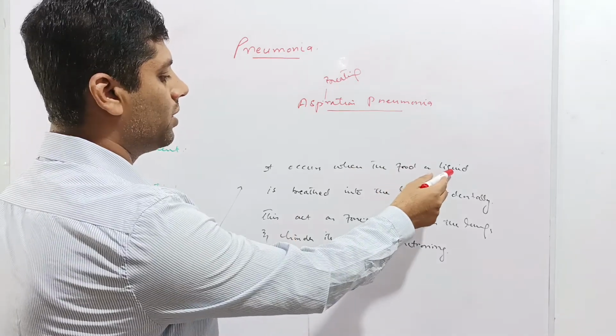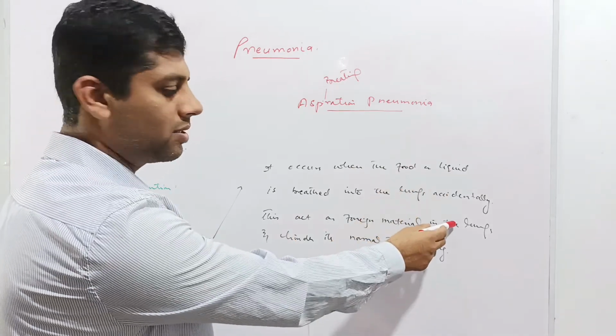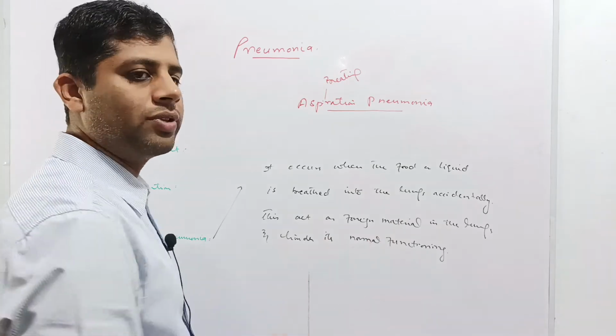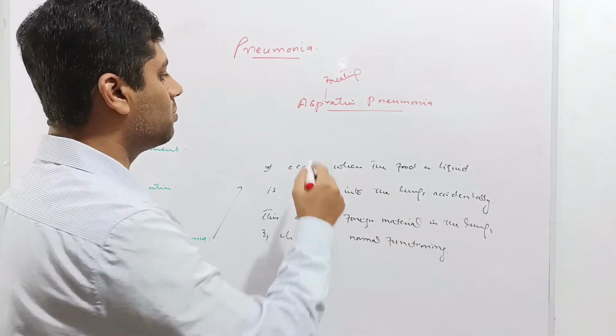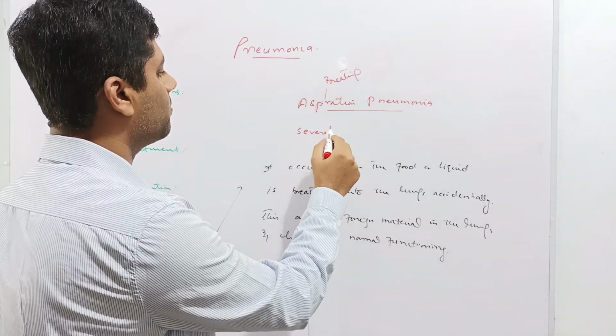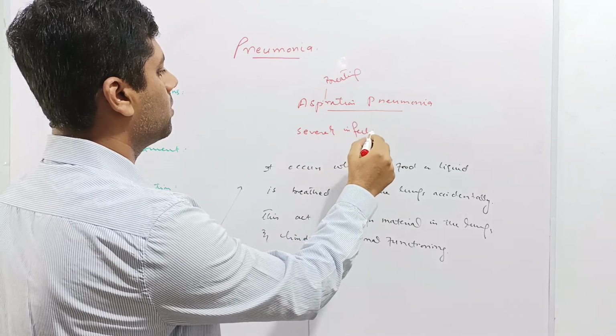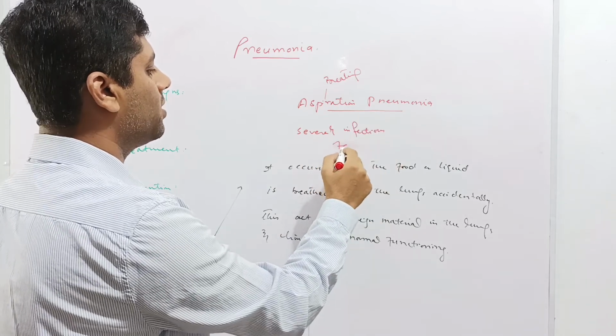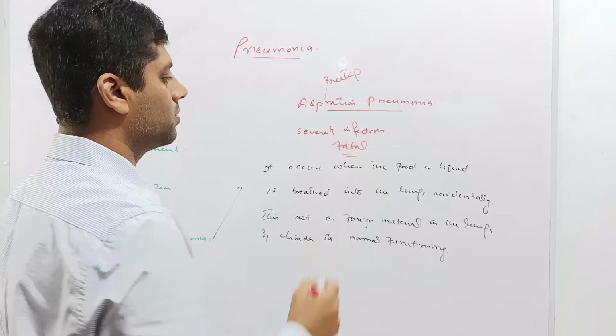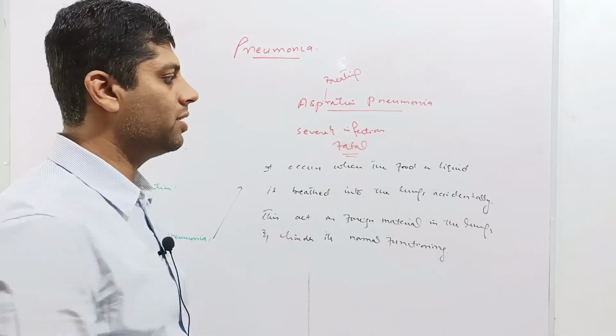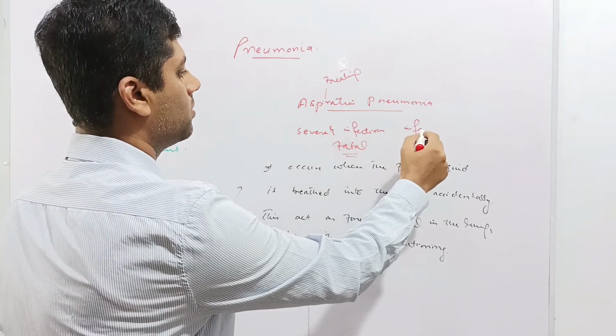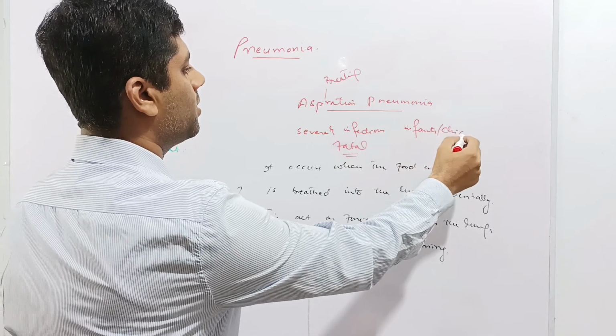This food and liquid act as foreign material in the lungs and it hinders the normal functioning of the lungs. Moreover, this aspiration pneumonia is severely infectious and may prove fatal in some cases. The risk of aspiration pneumonia is highest in infants and children. Infants and children are at high risk.